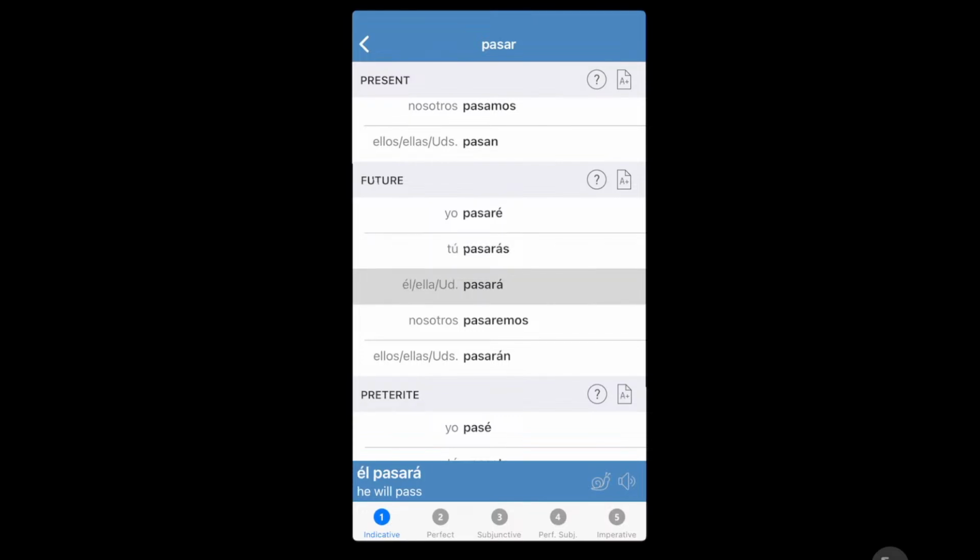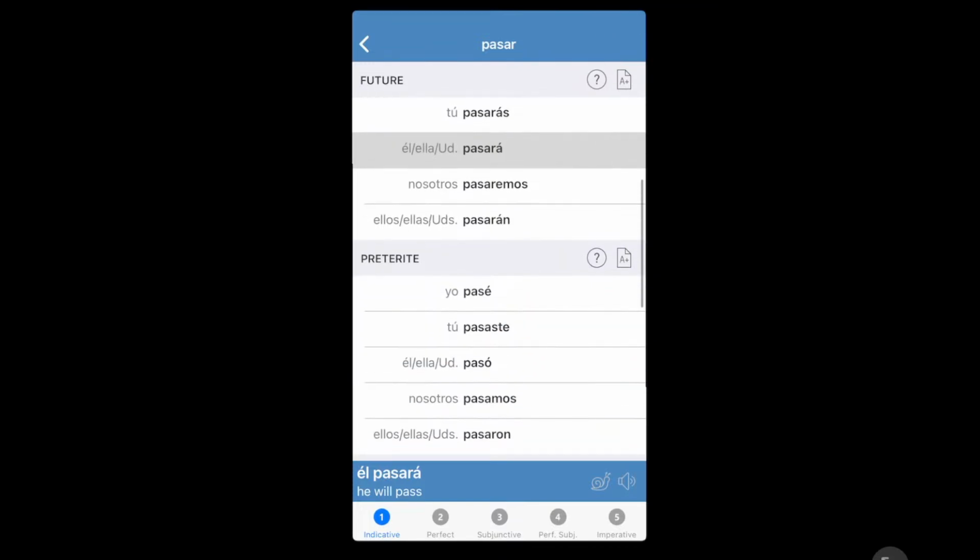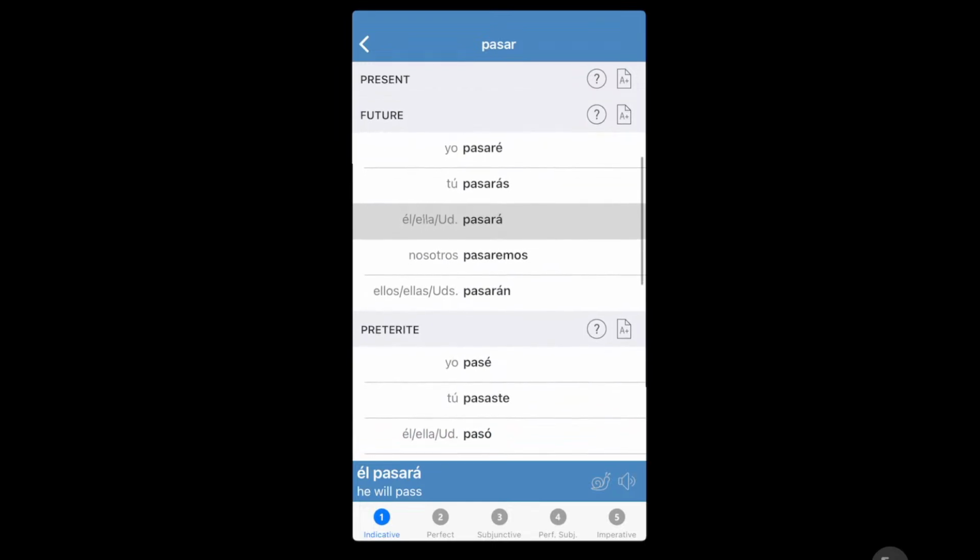He will pass, or she will pass. Nosotros pasaremos, we will pass, and ellos pasarán, they will pass. And you can even say usted pasará, so you will pass, but that's a formal way of saying it. And that is the future.